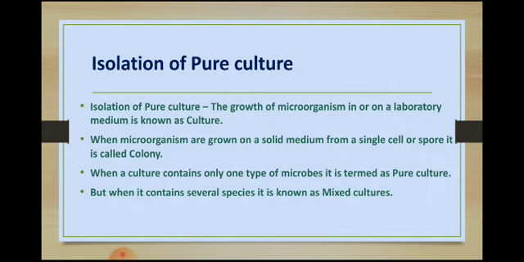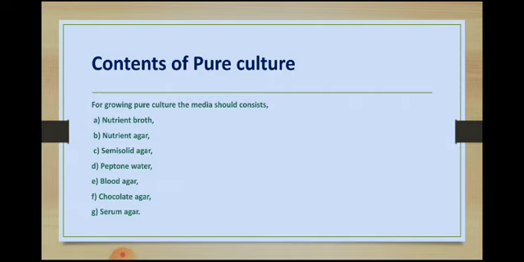Isolation of a pure culture: the growth of microorganisms in laboratory media is known as culture. Microorganisms grown on a solid medium from a single cell or spore form a colony. A culture containing only one type of microbe is termed a pure culture, but when it contains several types, it is called a mixed culture. The media used include nutrient broth, nutrient agar, semi-solid agar, blood agar, chocolate agar, and serum agar.